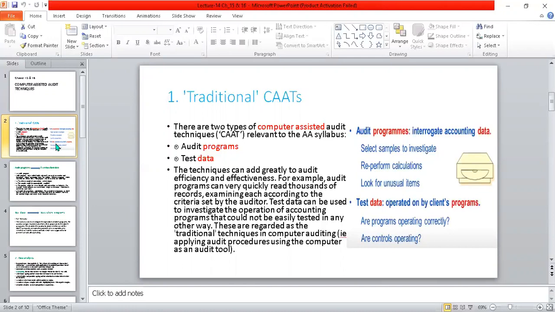He can process it according to his own results in his own system, to see whether the company operating system, the company client program, is working properly or not. So this is called the computer assisted technique for analysis or for assessment.